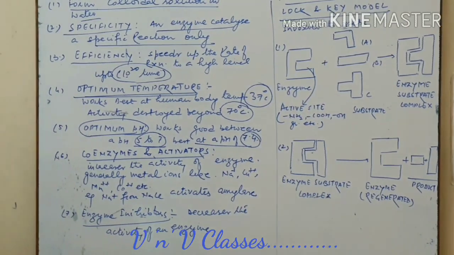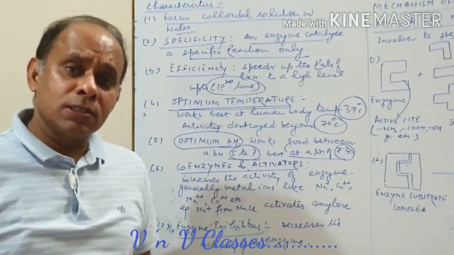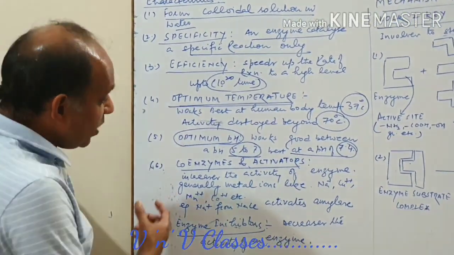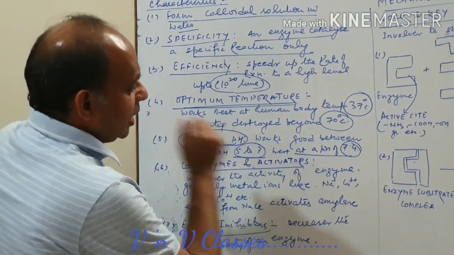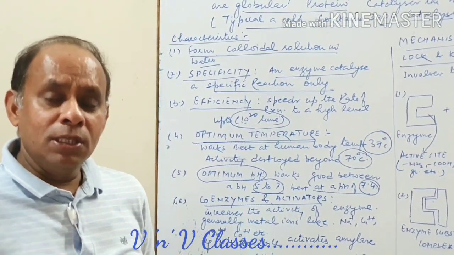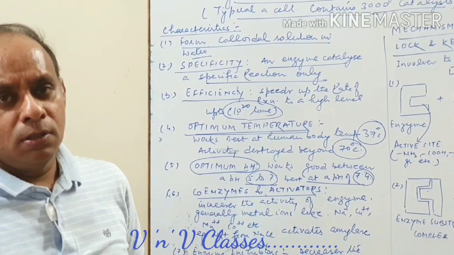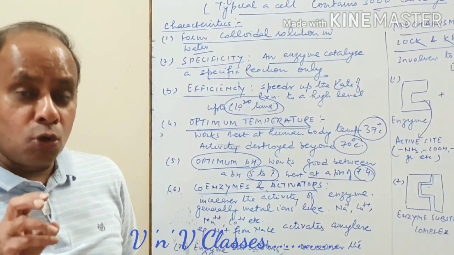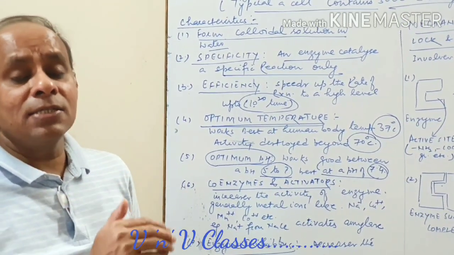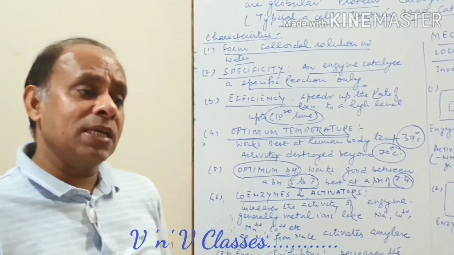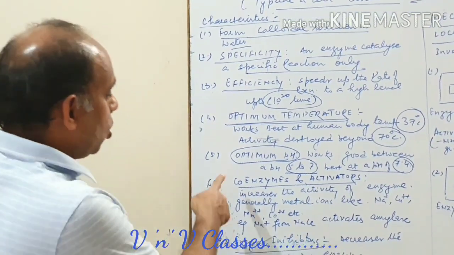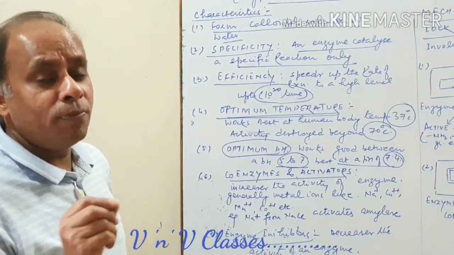As in the case of catalysts, where we studied catalytic promoters, similarly for enzymes, for increasing the activity of enzymes, we have coenzymes and we have activators also. In brief, when you say coenzyme, these are organic molecules. You know, enzymes are proteins. So coenzymes are non-proteins which get connected with the enzyme and enhance the enzyme activity. With some enzymes, vitamins get connected and they increase the enzyme activity.